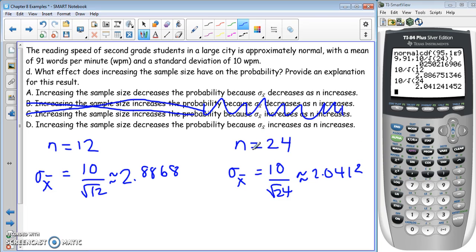So when we increase the sample size, the standard error decreased. So the probability there decreases because the standard error decreases as n increases. So A is our correct answer here.